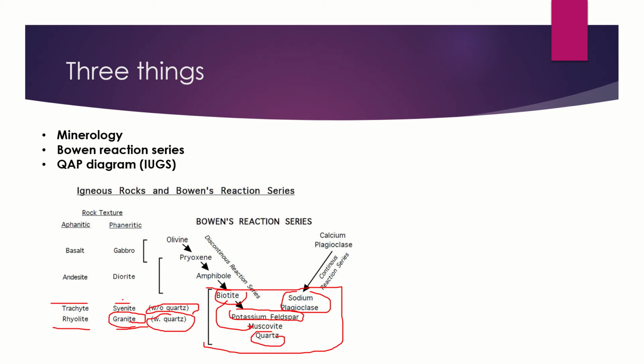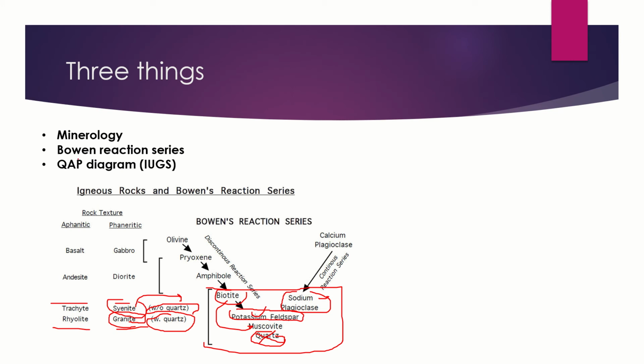But if we talk about syenite, which is the upper part, that is without quartz. So the same mineralogy like sodic plagioclase, potassium feldspar, but no quartz. Now you got my point. The difference between granite and syenite is that granite has quartz, syenite has no free quartz. Okay, two things are clear.